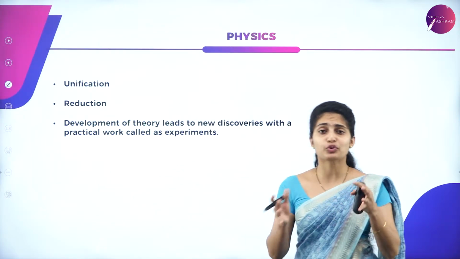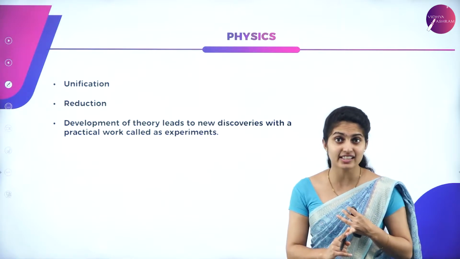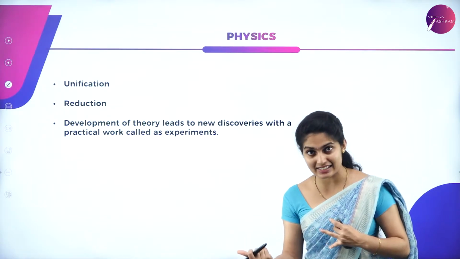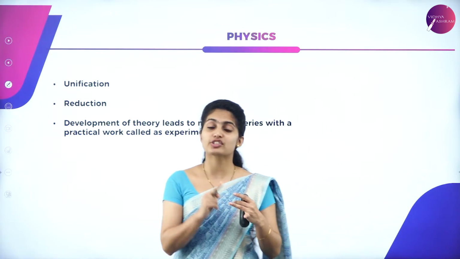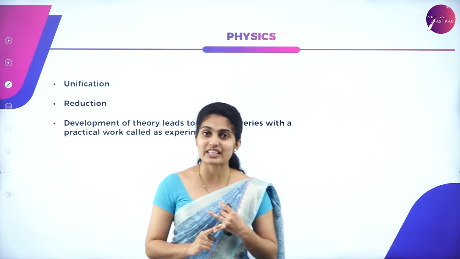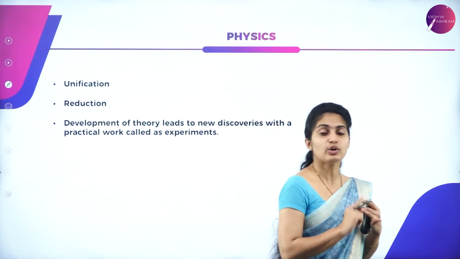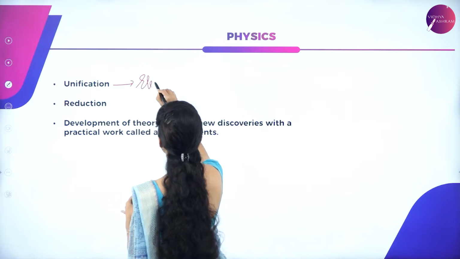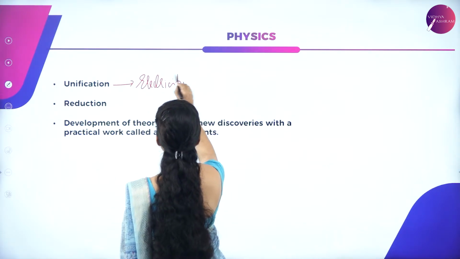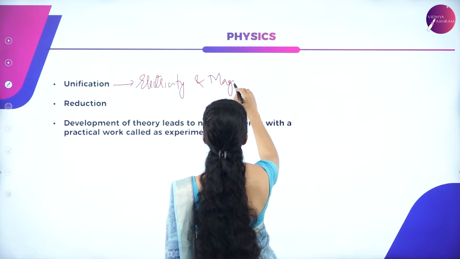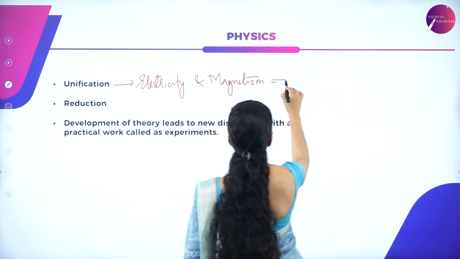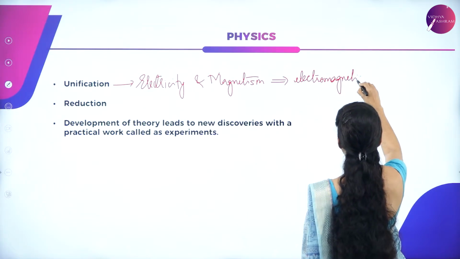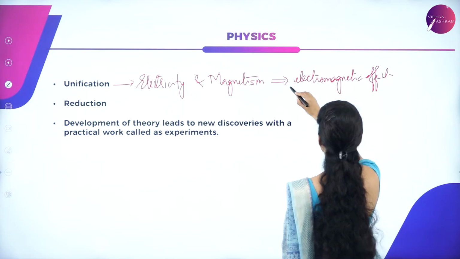In the case of unification, if you consider electricity and magnetism together, moving charges produce electricity, and the same moving charges produce a magnetic field as well. So the electric field and magnetic field occur together at right angles to each other. Unification means unifying electricity and magnetism together to give you the electromagnetic effect. This is exactly what we study in unification.